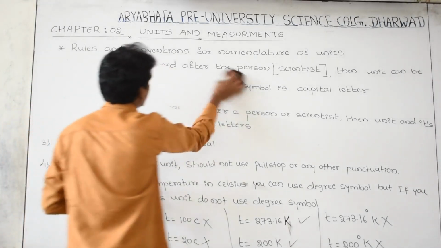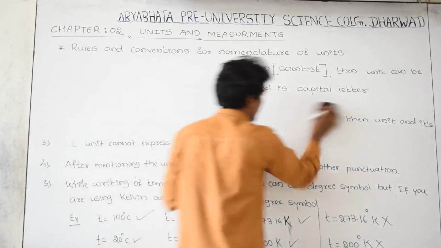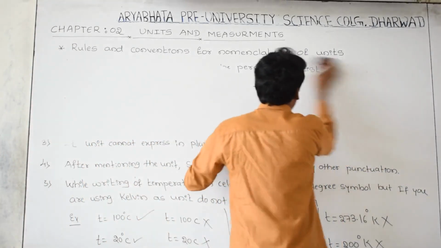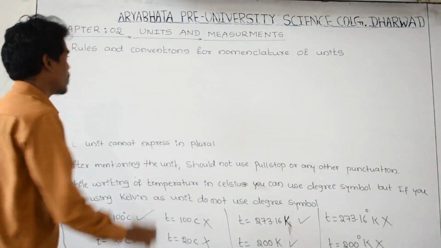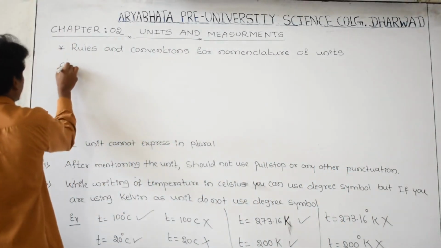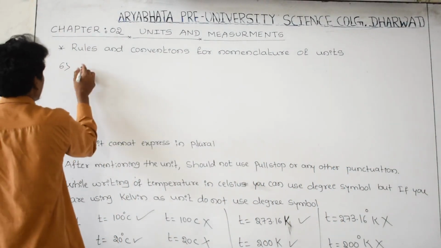And I am going to the sixth rule, which is, can we use a space while writing the unit and its symbol? This is the sixth one.